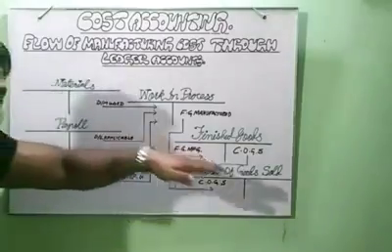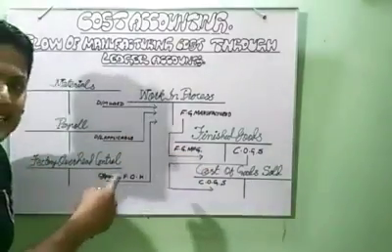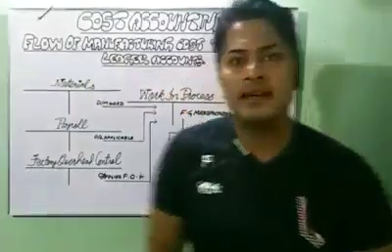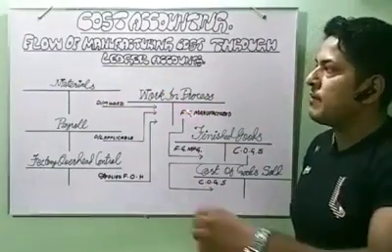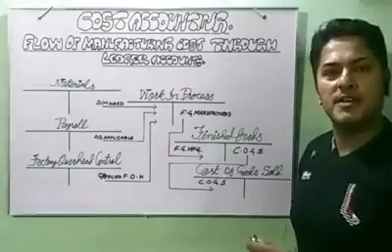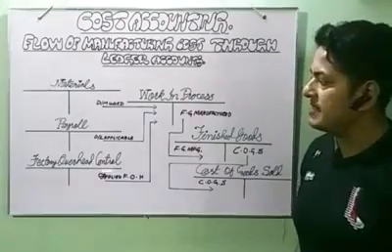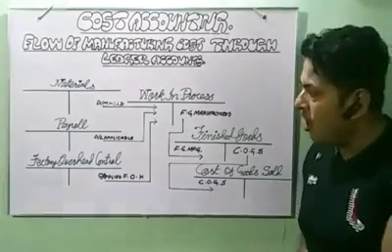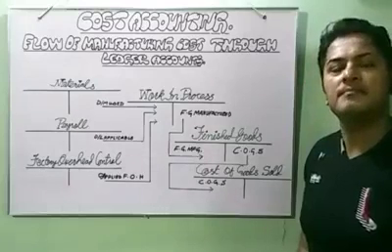This is the actual essence of cost accounting. Understanding this process means you have complete command over the subject of cost accounting. It is the main essence. Cost accounting is all about this process.